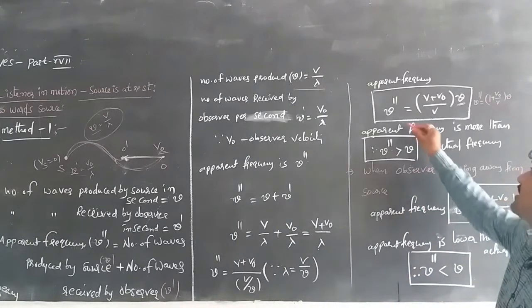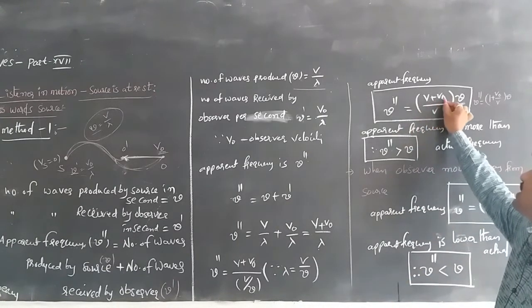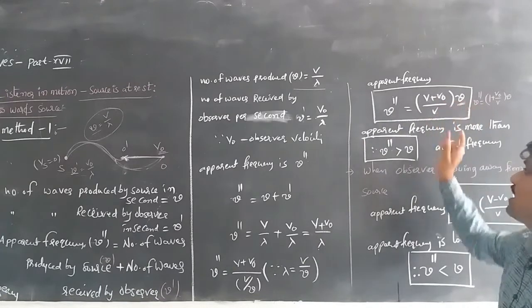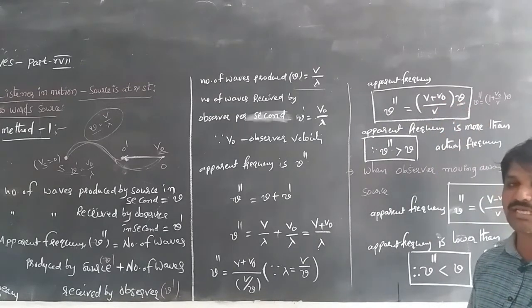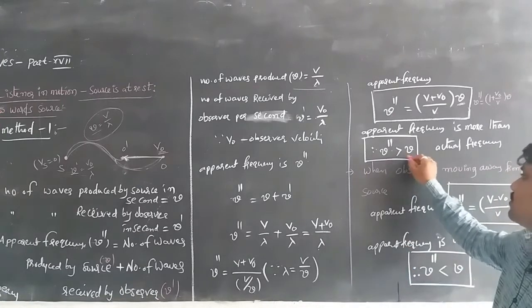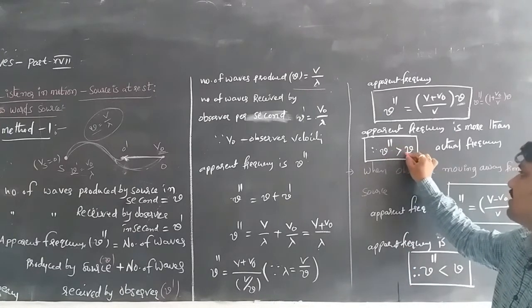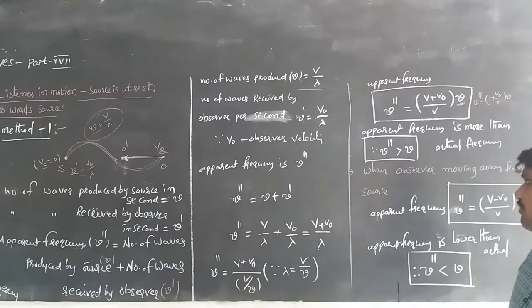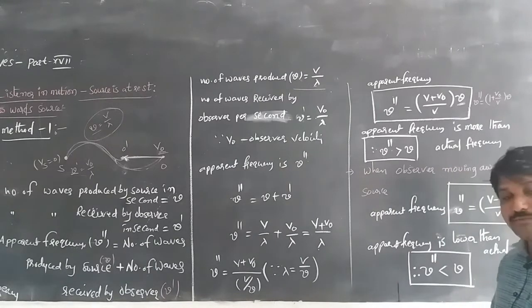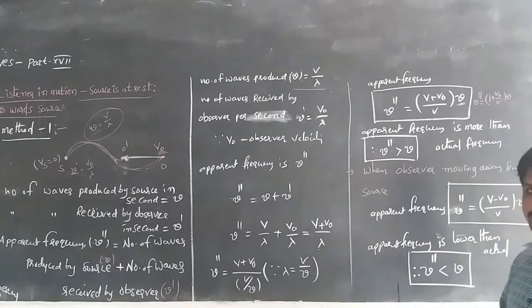So the apparent frequency is more than the actual frequency, nu double dash is greater than nu.